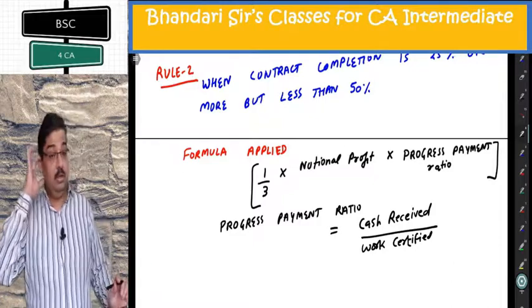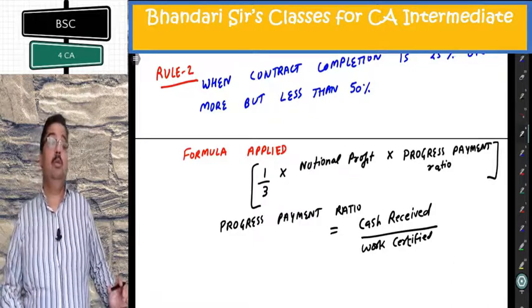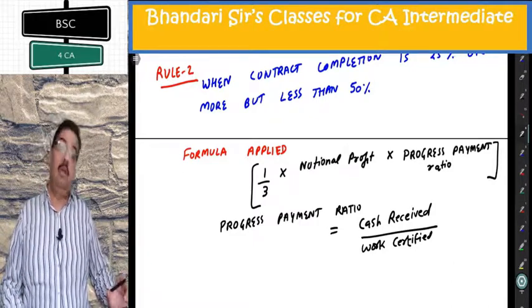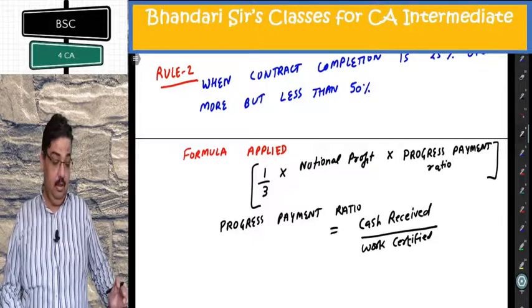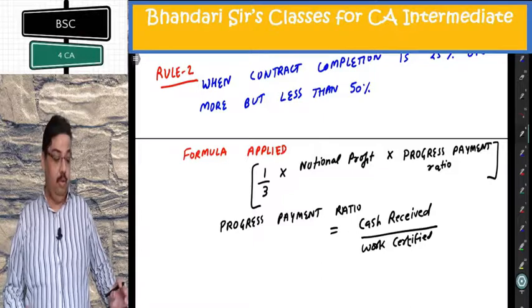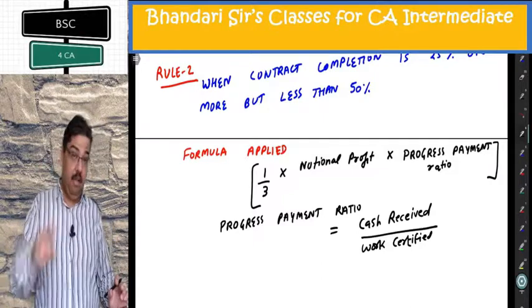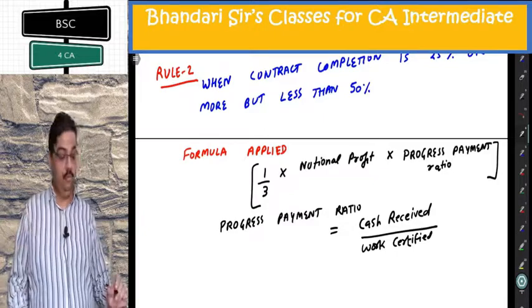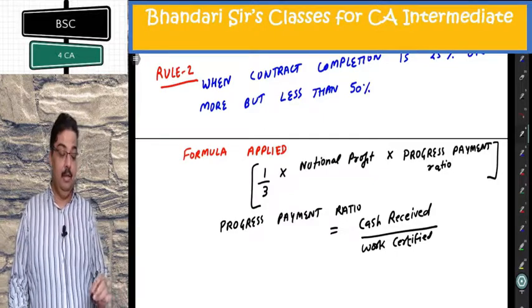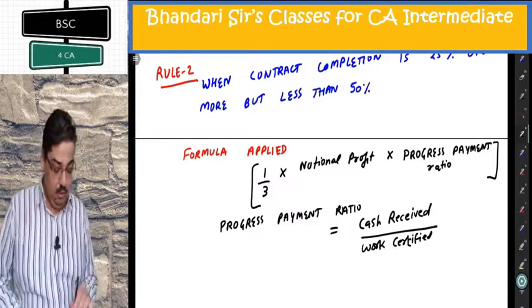So once condition is fulfilled, the completion is more than 25%, even at exact 25%. 25% or more, but less than 50%. At exact 50%, rule 3 will apply. So this is a formula to be applied. This gives me profit taken to P&L.